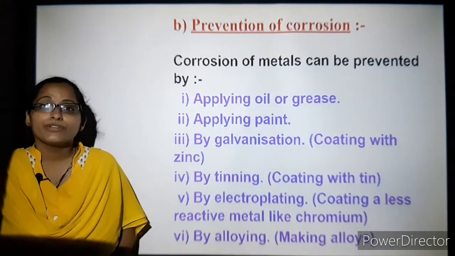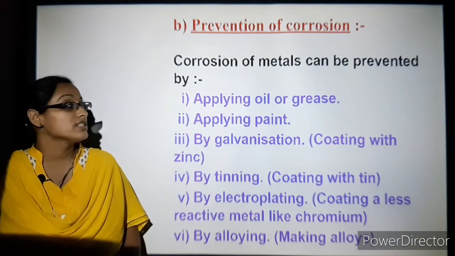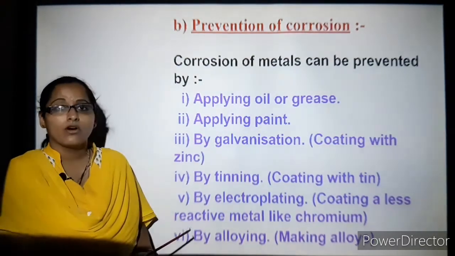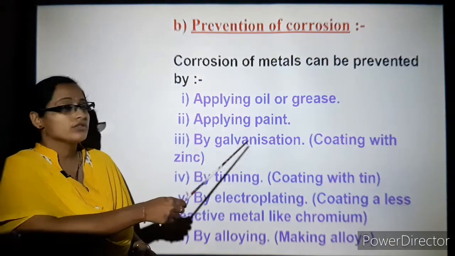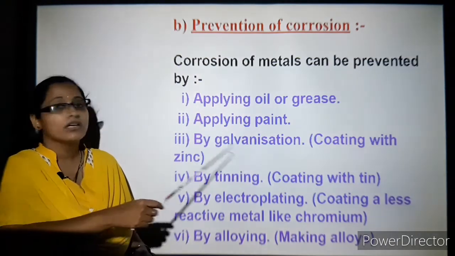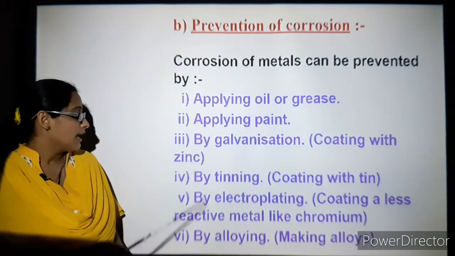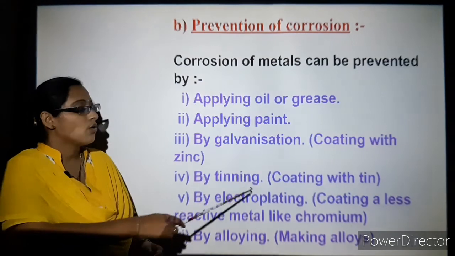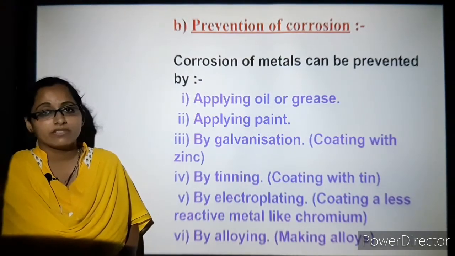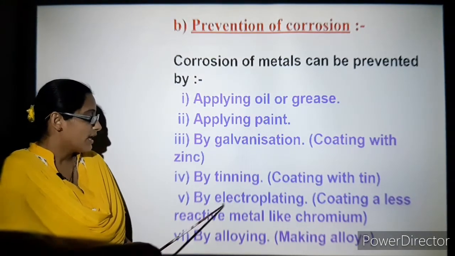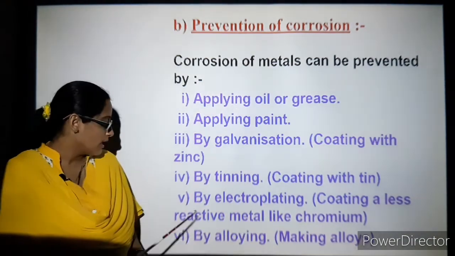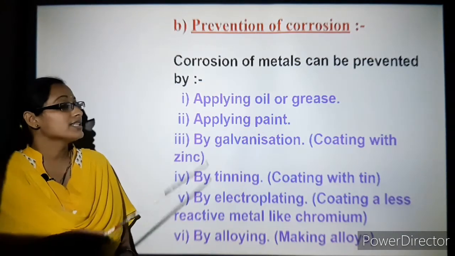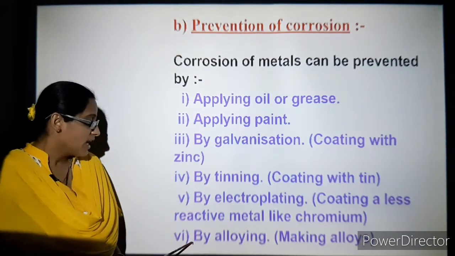So how are you going to prevent this type of corrosion of metals? You can apply oil or grease over the metal, or apply paint to it, or use galvanization, means coating with the help of zinc, or tinning, coating with tin, these are elements that are low in the reactivity series, or electroplating, that is coating a less reactive metal like chromium onto the already present metal like iron, or by alloying.